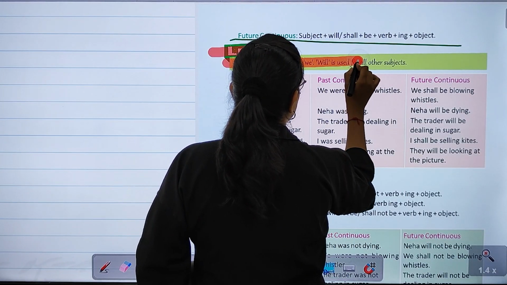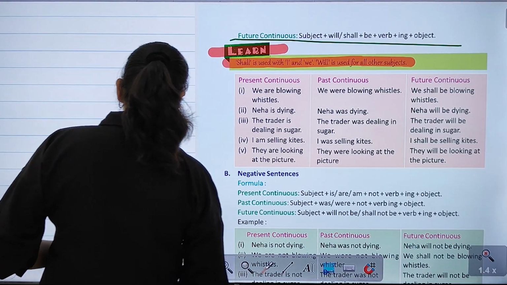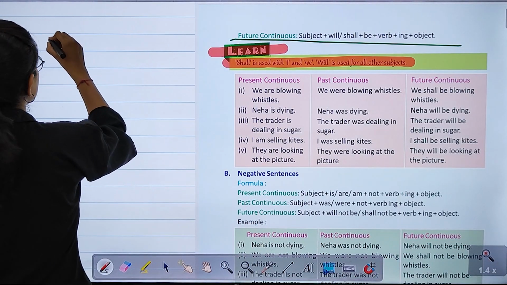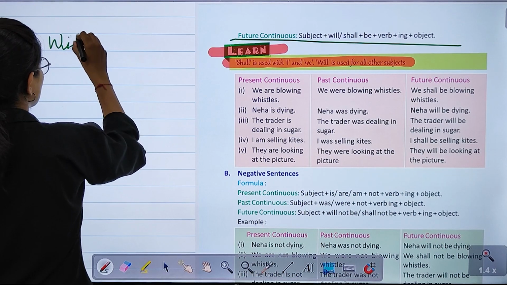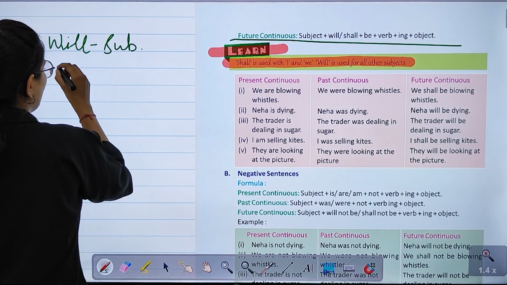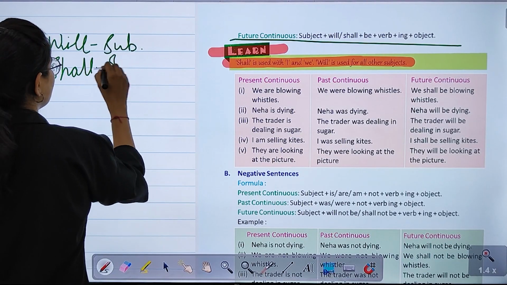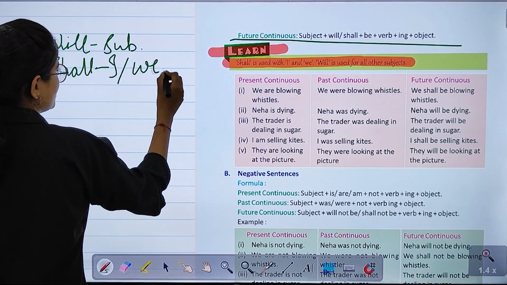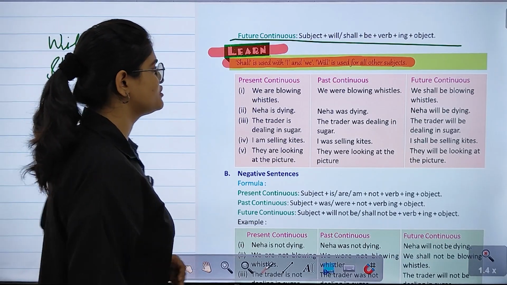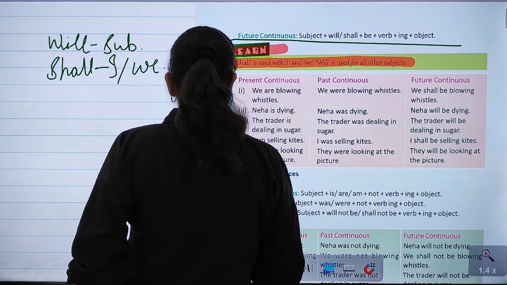Shall is used with I and we, and will is used with all the other subjects. So as I have told earlier also कि will जो है वो सभी subjects के साथ यूज किया जाता है, और shall जो है वो I और we के साथ यूज किया जाता है, right? So this is what they are saying. Yes. Now let's have a look at the examples.